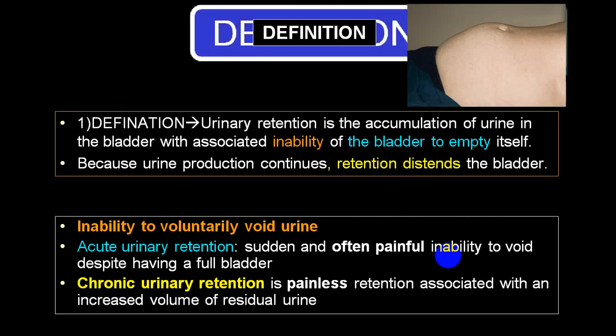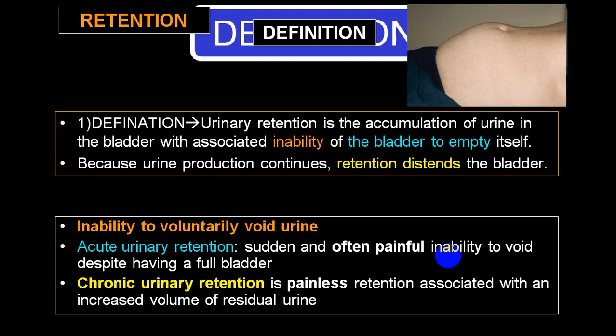Definition of retention. So urinary retention is accumulation of urine in the bladder, which is associated with inability of the bladder to empty itself. This produces urine retention and distension of the bladder. So it is inability to voluntarily void urine, which can be acute, so we call it acute urinary retention, or chronic urinary retention.